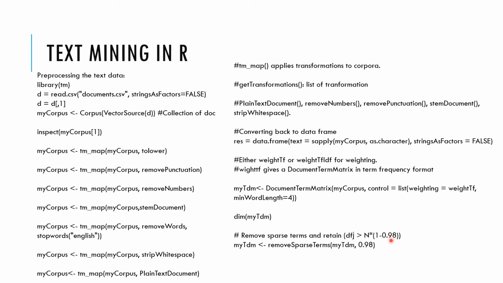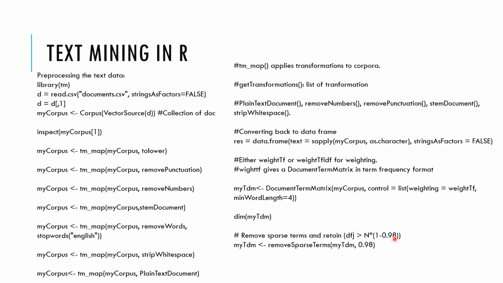You can make it 0.99, 0.95, whatever you like, again depending on what domain you're working on. So 1 minus 0.98 will give you 0.02. Let's say there are 100 documents, so the total value will become 2, right?